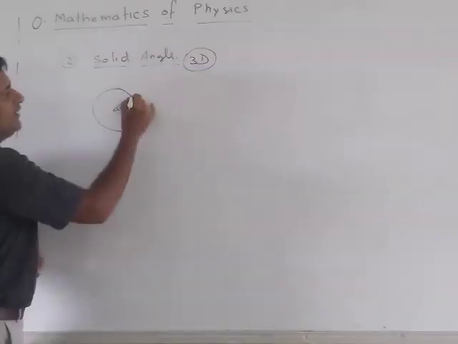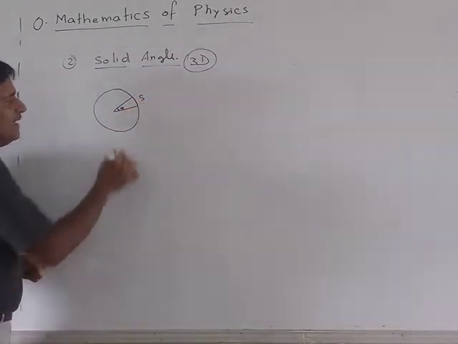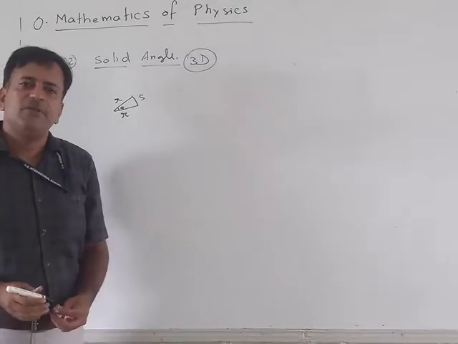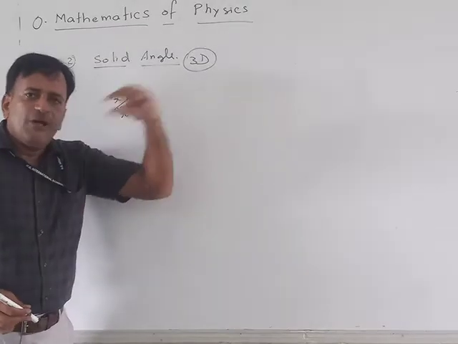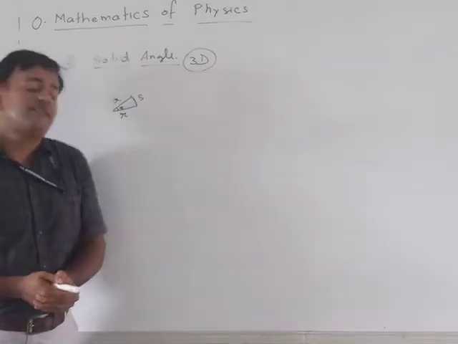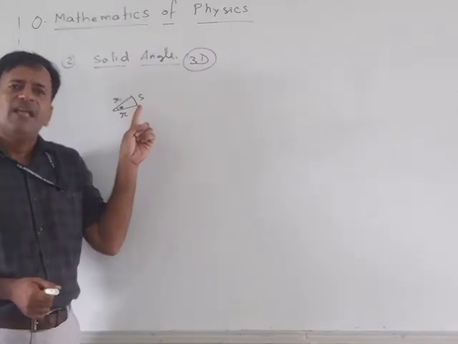I have a circle. I take a small part of this circle. This will be angle theta, and this will be the radius R. So if I take out this part of a circle, I get a segment, or I get an angle. Cutting a circle, you get an angle.